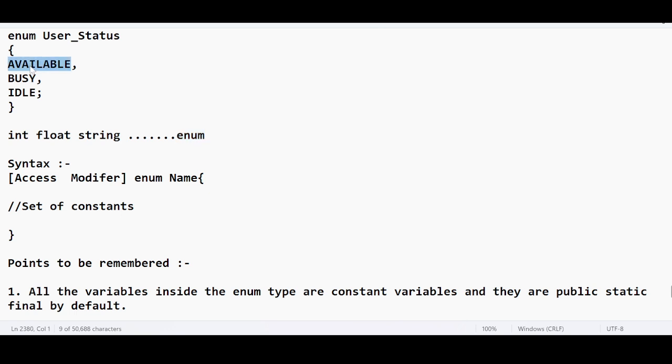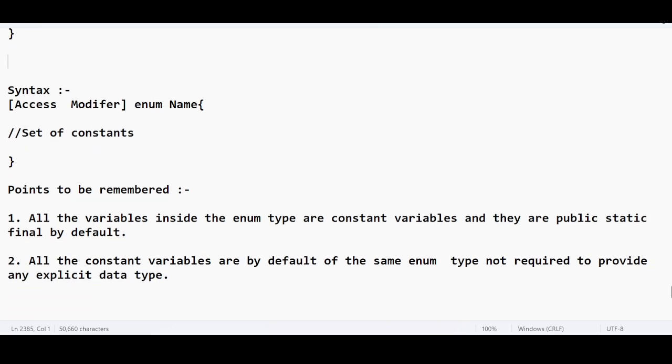It is not required for you to define any kind of type, because the variable name itself gives the actual meaning. Internally it is enum type. That's what it says.